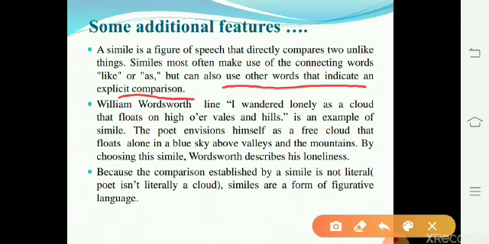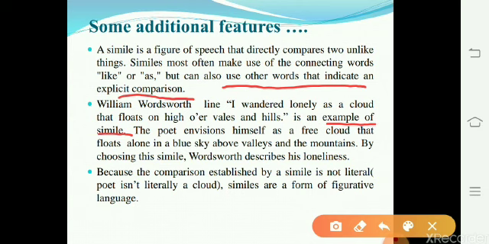Remember, in the lines by William Wordsworth, "I wandered lonely as a cloud that floats on high over vales and hills," is an example of simile. The poet envisions himself as a free cloud that floats alone in a blue sky above valleys and the mountains.